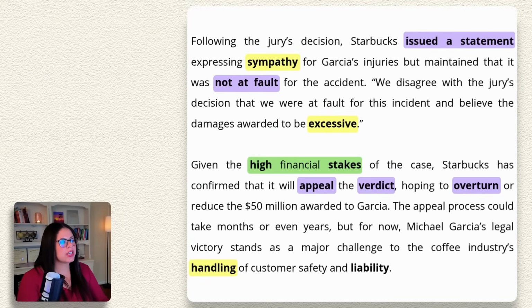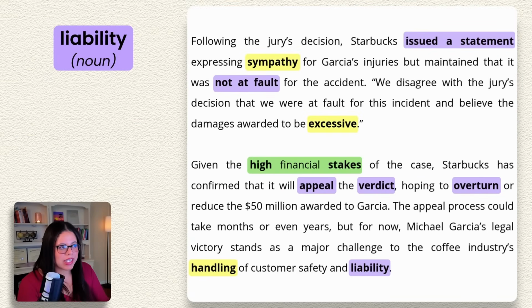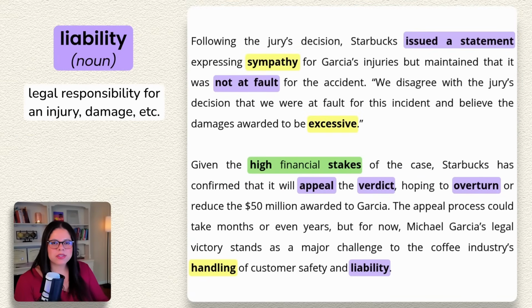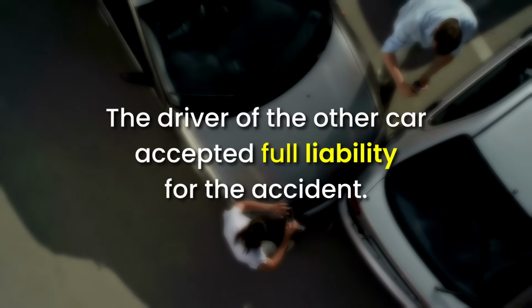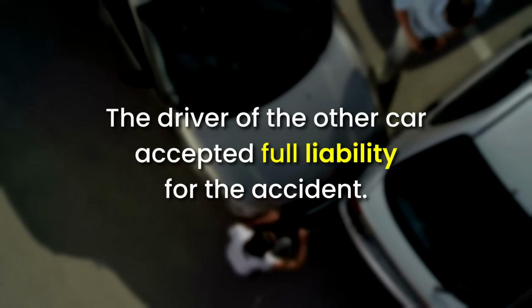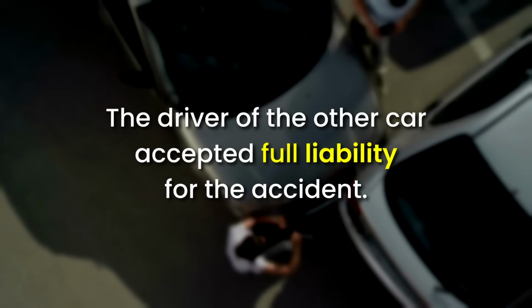Okay, and the last word here, this is a noun, liability. This is basically legal responsibility for something, especially for paying money that is owed or for an injury or for damage. For example, if you rent an apartment, you have liability for any damage that you cause in the apartment. It's very common to see this word with the collocation full liability. The driver of the other car accepted full liability for the accident.